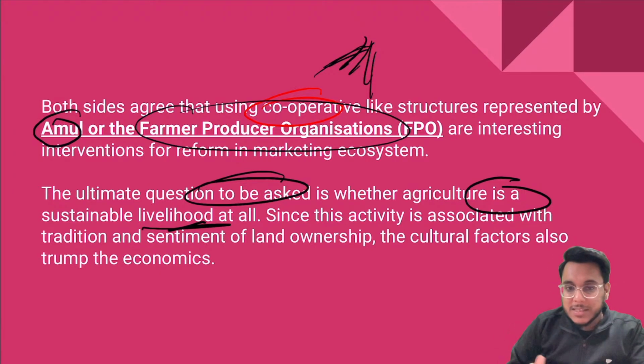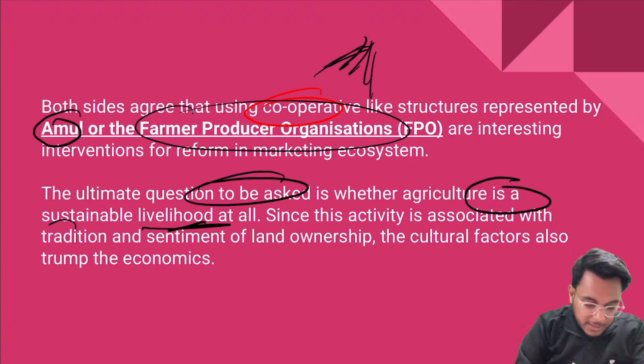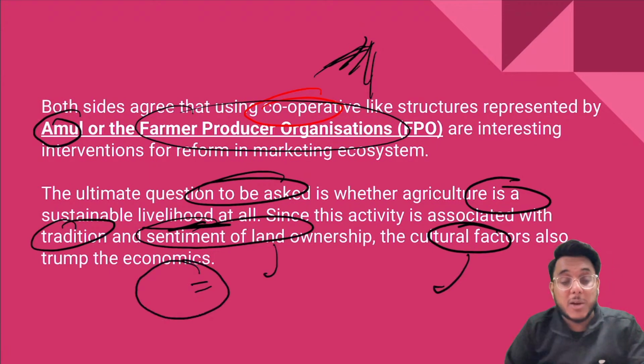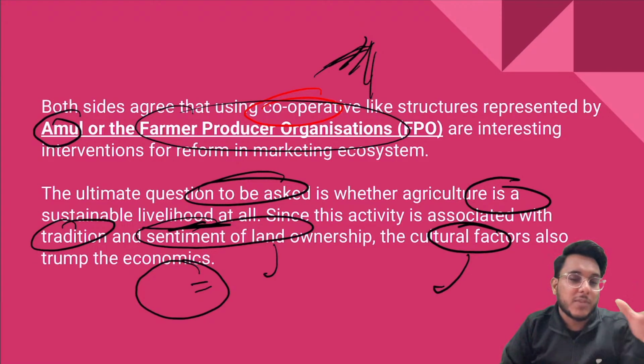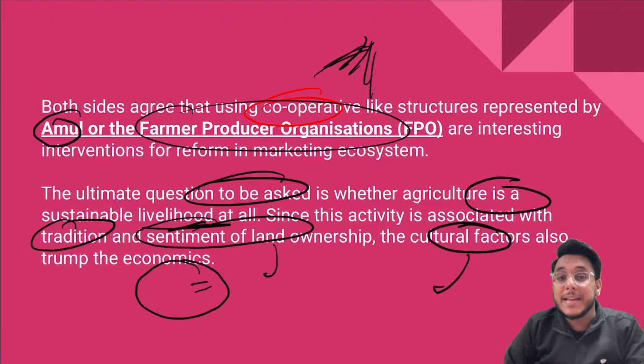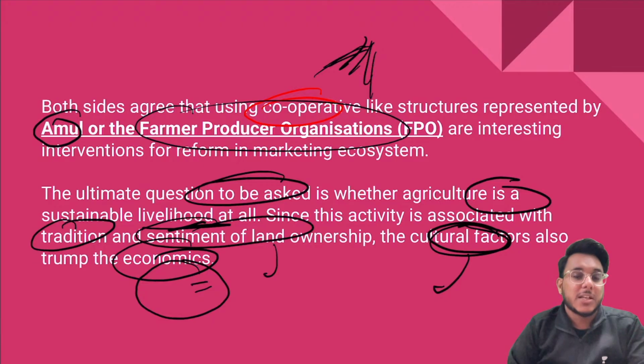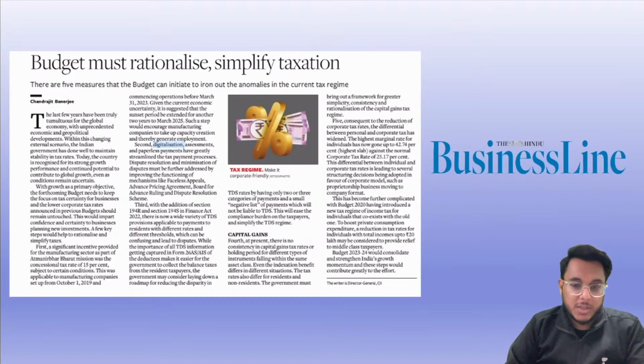When we talk about agriculture, guys, it is also associated with tradition, sentiment of land ownership, and cultural factors. Because of these, many times people are not very eager to bring reforms in agriculture. Take the example of the farm laws that got passed 2 years back. There was a lot of protest. Why? Because farming in India is an emotion. Any intervention there will not be appreciated, and therefore economics will go against sentiment and cultural factors.